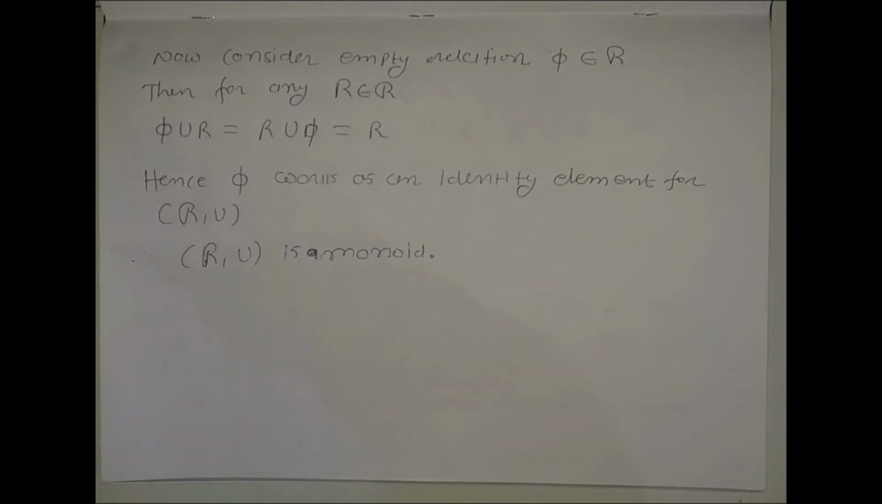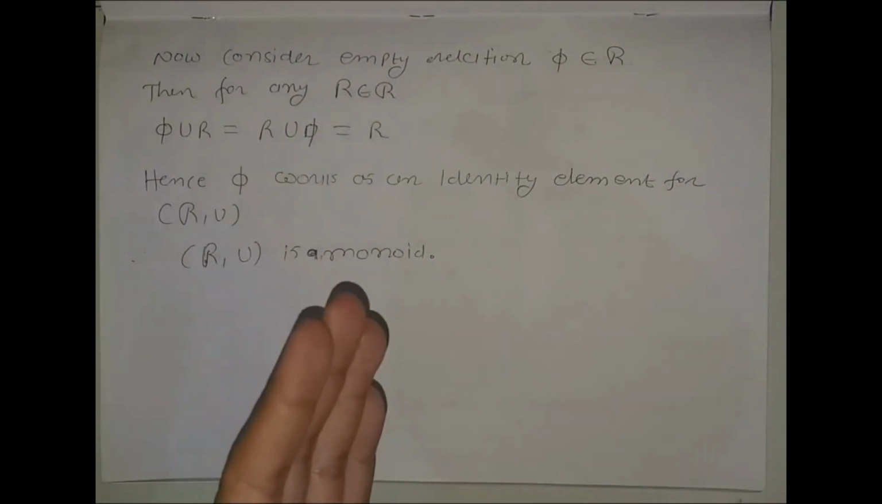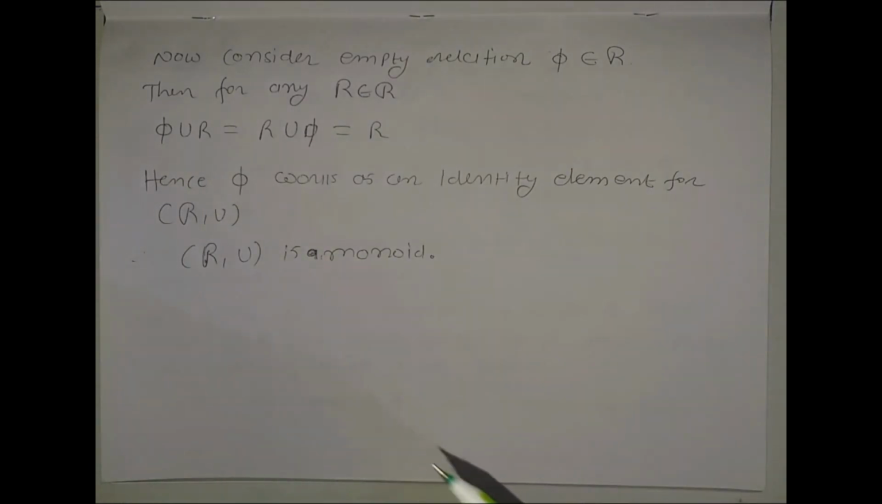So we have defined two semigroups on the set of relations. First is script R with the binary operation composition, and the second one is script R with the binary operation union. These are the two semigroups, or we can say two monoids, on the set of relations.